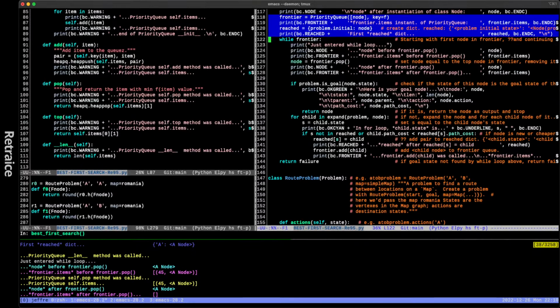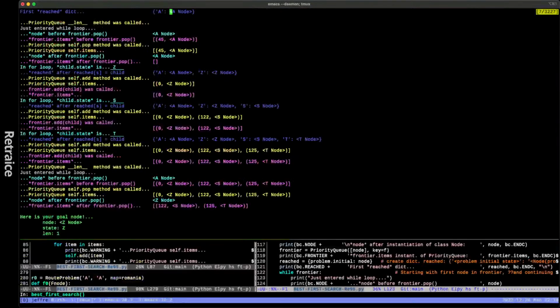Problem.initial is a dictionary. Reached is a dictionary. And you're putting the initial state in there and then the node. Why would you need PriorityQueue to do that? I don't know. I'm going to have to leave that as a mystery. I'll figure it out when I'm doing the notes. It's always easier to figure things out when I'm doing the notes. Just leave that as a little mystery for me to solve, why this is being called there.